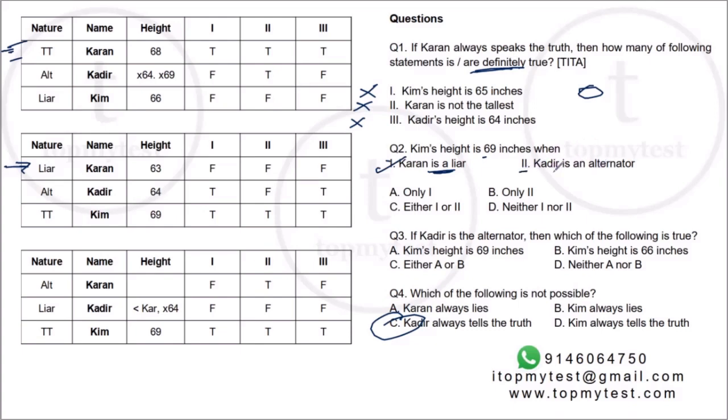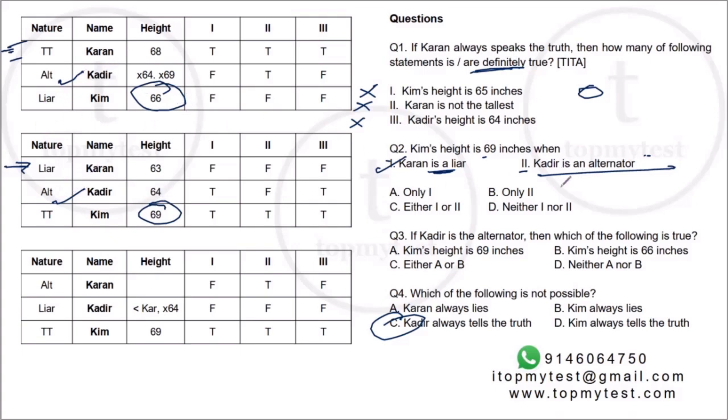Second statement says Kadir is an alternator. So if Kadir is an alternator, can we guarantee that Kim is going to be 69? If Kadir is an alternator, which is this case and this case, in both these cases, Kadir is an alternator. Now here, we know Kim is 69, but here Kim is only 66. So while Karan being a liar guarantees that Kim is 69, Kadir being an alternator does not guarantee that Kim is going to be 69.